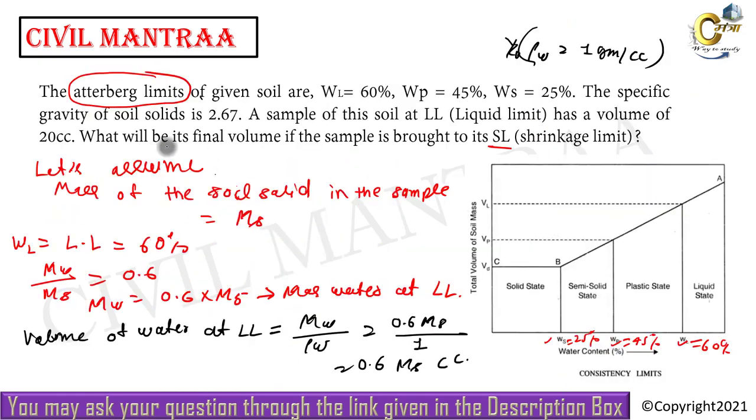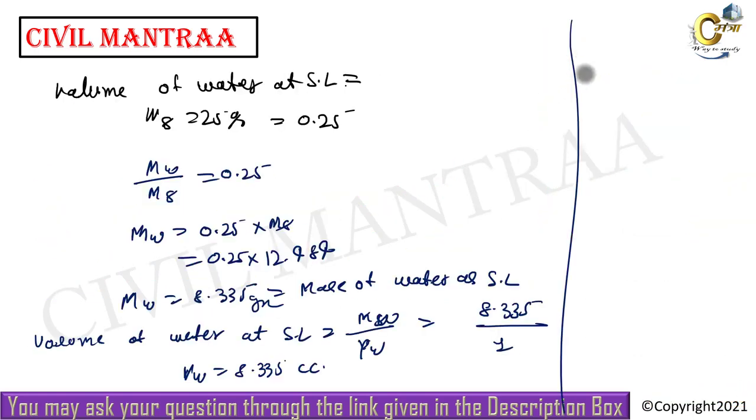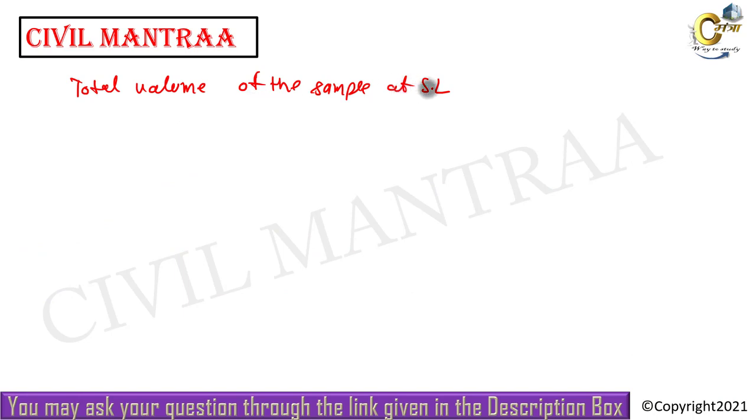Now what is the question? It is asked what will be the final volume of the sample if it is brought to its shrinkage limit, meaning what will be the total volume of the sample at shrinkage limit. Total volume of the sample at shrinkage limit can be given as the volume of water at shrinkage limit plus volume of solid.